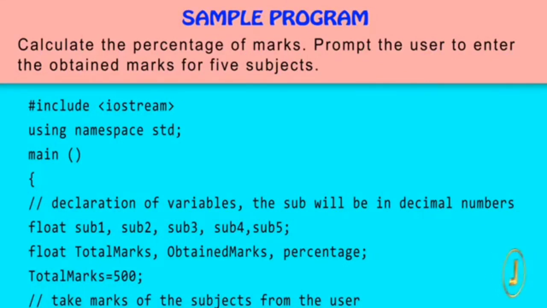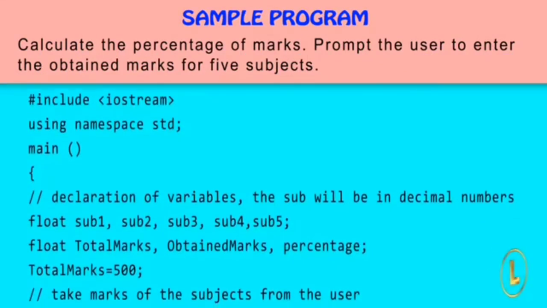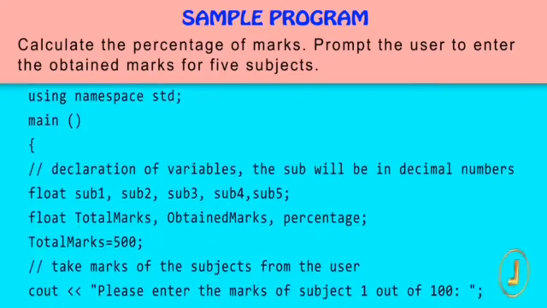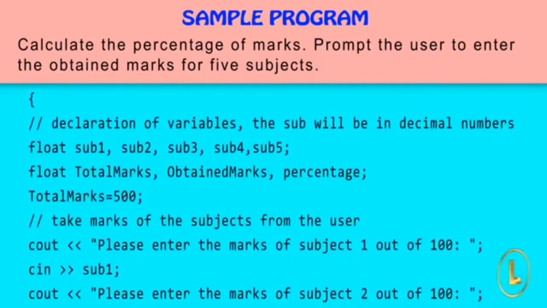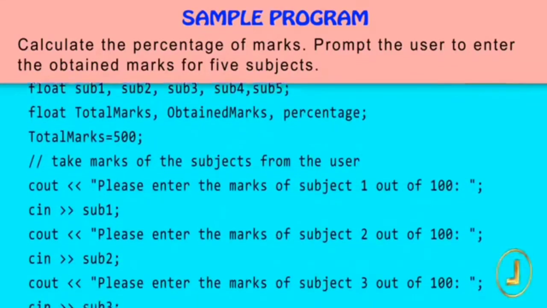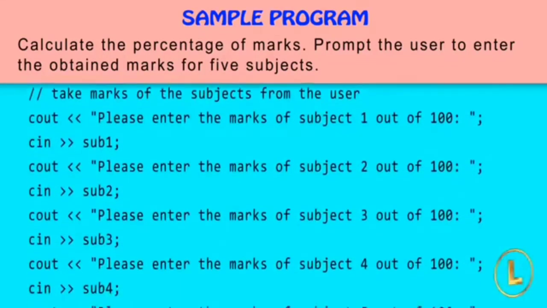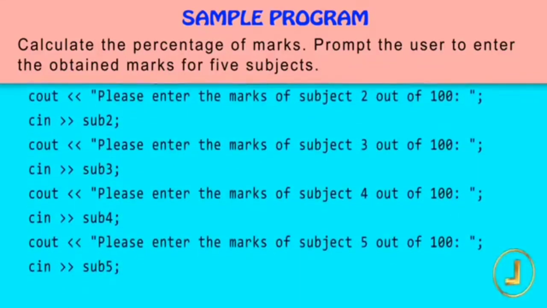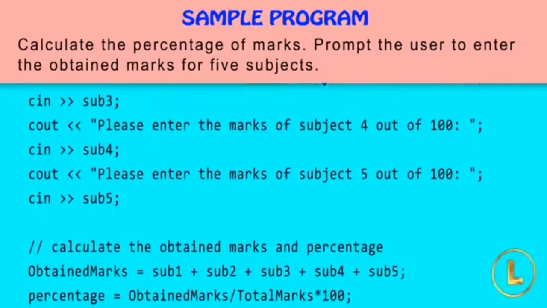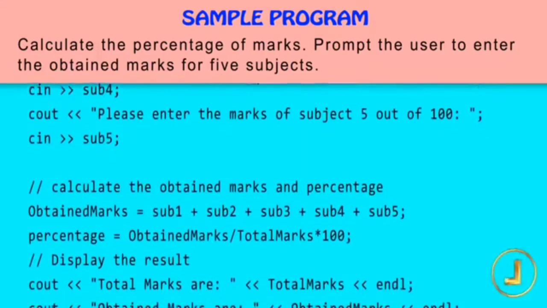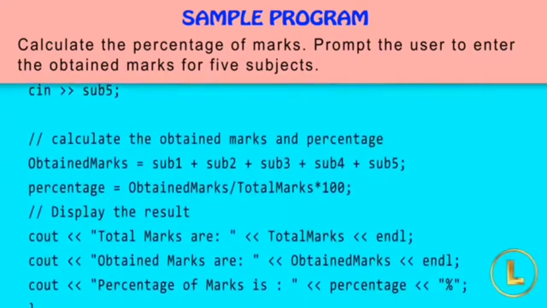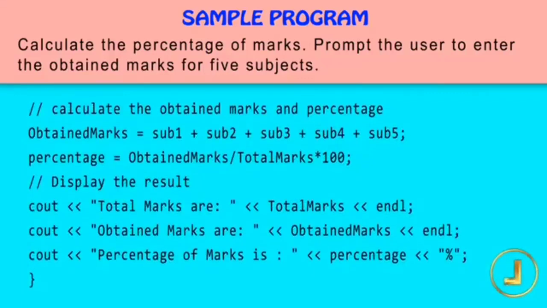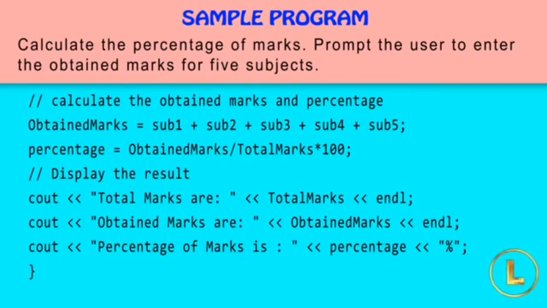Here is a sample program to calculate the percentage of marks. Prompt the user to enter the obtained marks for 5 subjects. In this program we used cin. Cin is the counterpart of cout. Cin is the input stream that gets data from the user and assigns it to the variable on its right side. When we run the program after compilation in the command prompt, the results are